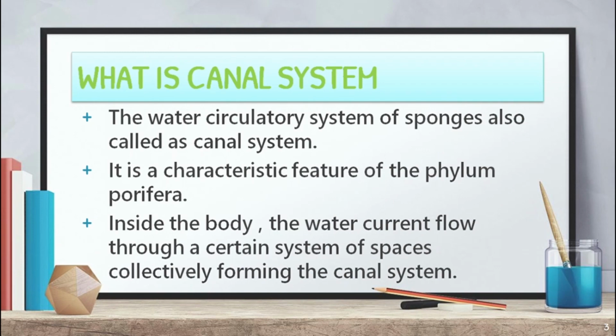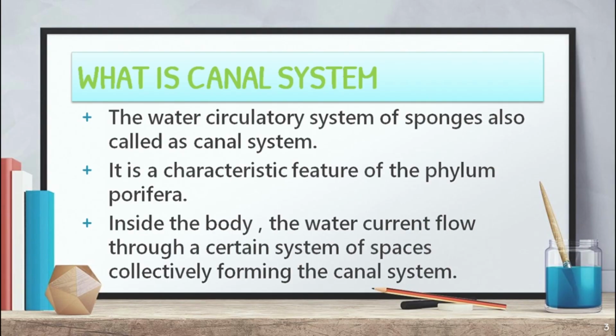Now, what is the canal system? The water circulatory system of sponge, also called the canal system, is where the water goes into the body of the Porifera organism and then goes outside through the osculum. This is known as the water circulatory system of the sponge. It is a characteristic feature of phylum Porifera. It is the most important characteristic feature because only Porifera organisms possess the canal system. Inside the body, the water current flows through a certain system of channels, which collectively form the canal system.